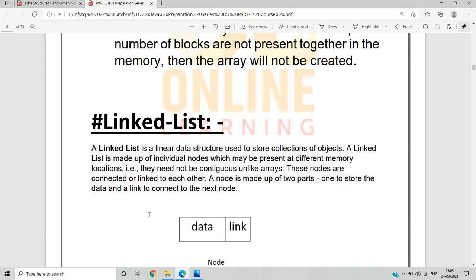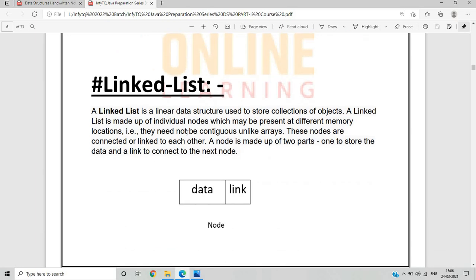If we need particular data for the linked list, we make a node, and a node contains two parts, data and link part, and as we need, we add the data in the linked list. So a list is made up of individual nodes which may be present at different memory locations. They do not need to be contiguous, unlike an array. There is no need for continuous memory location.